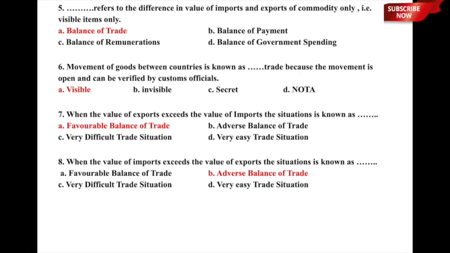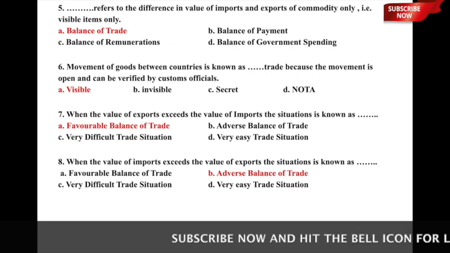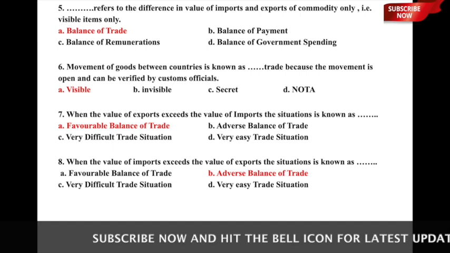Movement of goods between countries is known as dash trade because the movement is open and can be verified by customs officials. Movement of goods between countries is known as dash trade because the movement is open and can be verified by customs officials, whether it is known as visible trade, invisible trade, secret trade, or none of the above. So, here the movement of goods between countries is known as visible trade because the movement is open and can be verified by customs officials.